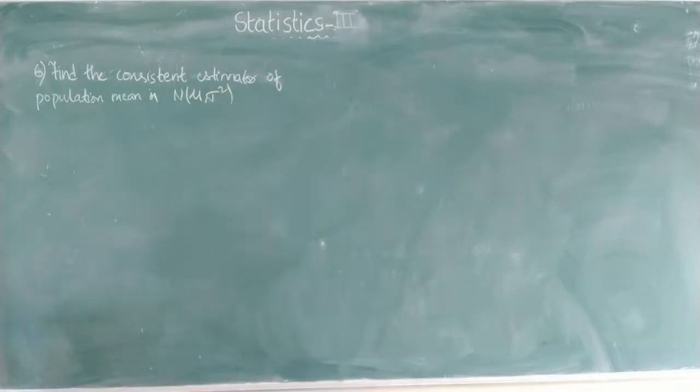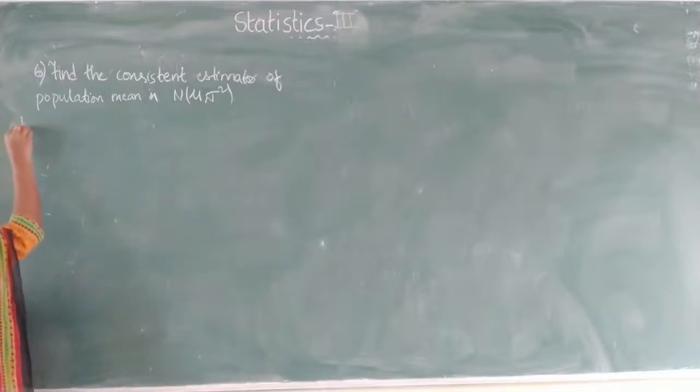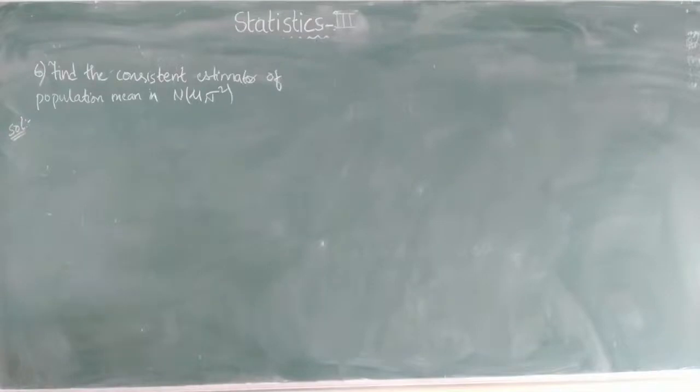So we have to find the consistent estimator for the population mean. What is the population mean in normal distribution? Mu. So for mu we have to find the consistent estimator.